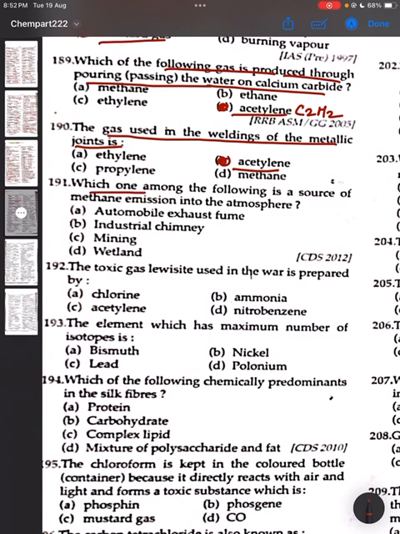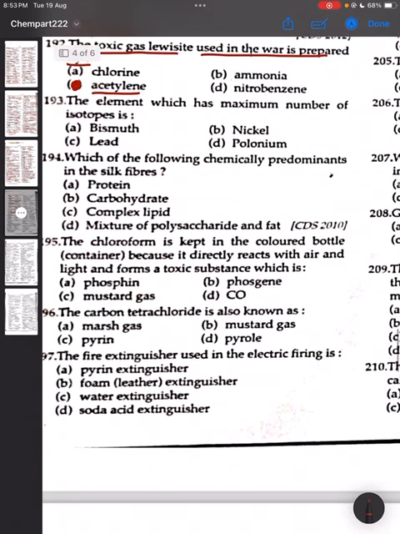191. Which one among the following is a source of methane emission into the atmosphere? The correct answer will be wetland. Option D is the correct answer. 192. The toxic gas lewisite used in the war is prepared by. It is prepared by acetylene. Option C is the correct answer. 193. The element which has the maximum number of isotopes is, correct answer is polonium. Option D is the correct answer.